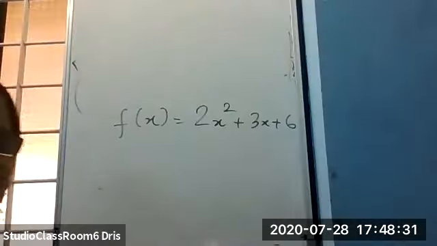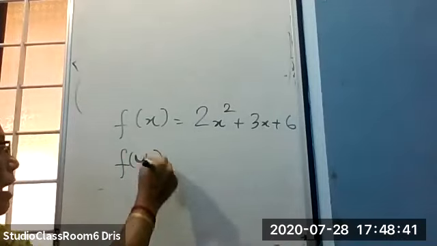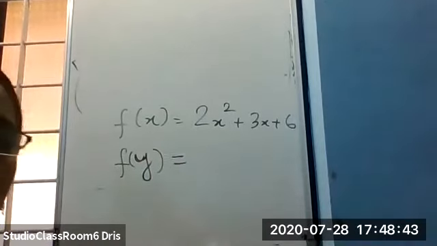Only one variable, x, and one constant. Will you tell one more example with y?